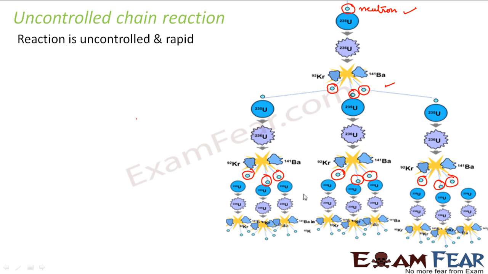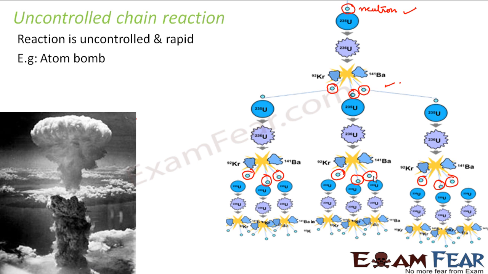So what is happening in this case? The amount of energy which was released in the first step, if you compare it with the total energy which is released in the second step, what do you see? The amount of energy is increasing. So that means with each step, the amount of energy will keep on increasing. So that is why this reaction is called uncontrolled. There is no control to this reaction. With passage of time, the amount of energy will increase and the energy is also uncontrolled.